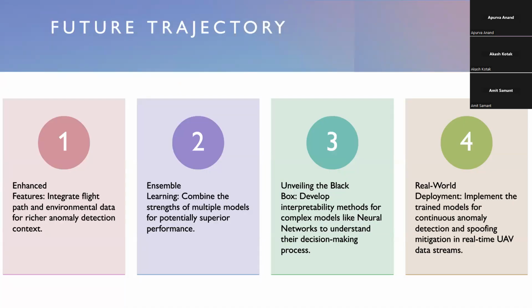Now, talking about future trajectory, future work that can be done on this. Firstly, enhance features: integrate flight path and environmental data for richer anomaly detection context. The second thing we're thinking of is ensemble training, where we combine the strengths of multiple models for potentially superior performance. The third one is unveiling the black box: develop interpretability methods for complex models like neural networks to understand their decision-making process. And the fourth one is real-world deployment: implement the trained models for continuous anomaly detection and spoofing mitigation in real-time UAV data streams.